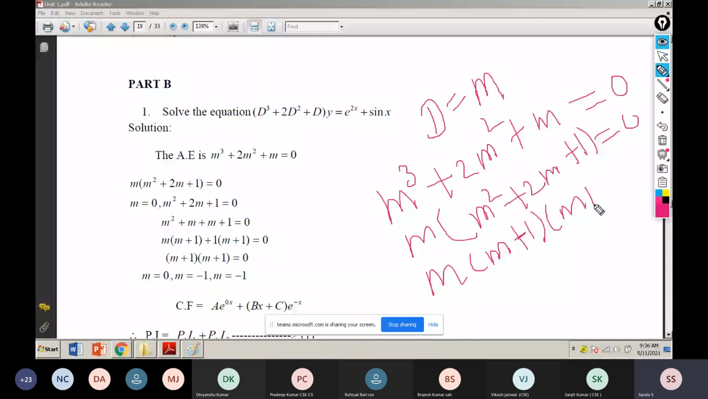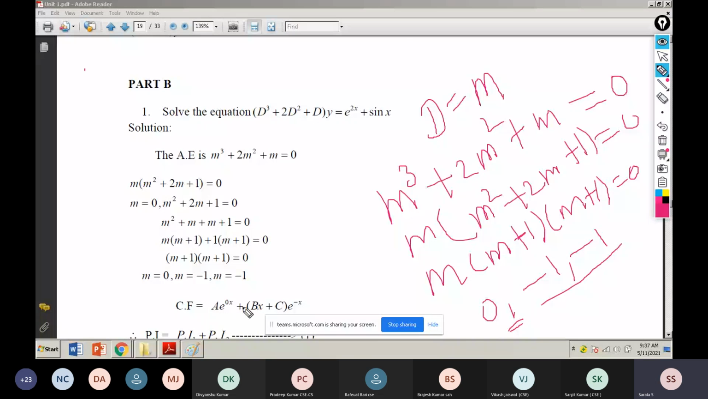So how many roots are there? Three, ma'am. One is 0, another one is minus 1, another one is minus 1. How can I write the complementary function? Tell me the complementary function. Two roots are the same, and only one root is different. That one, 0, is the different one. So you know very well, write the different root first, in any manner.